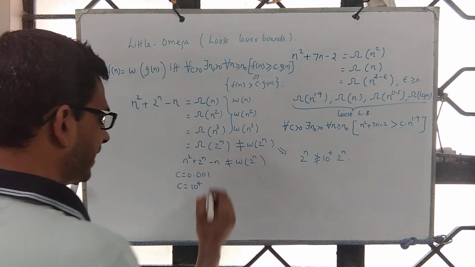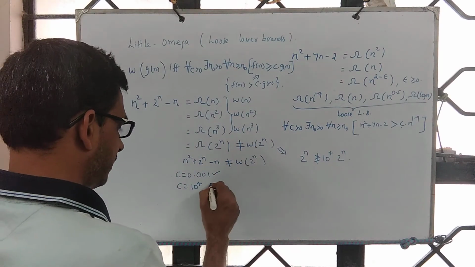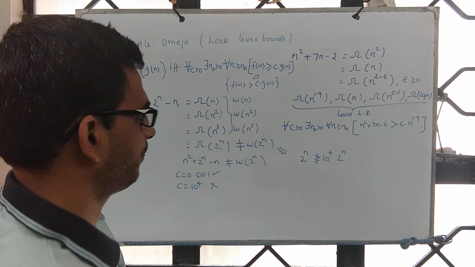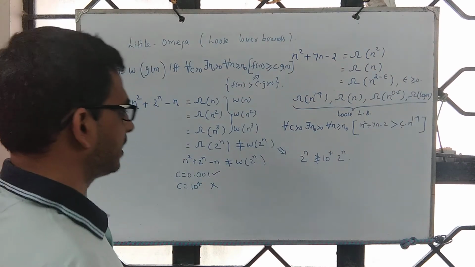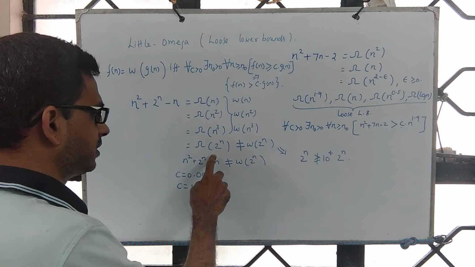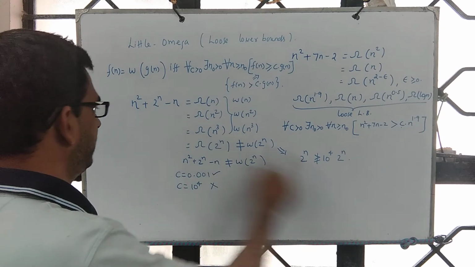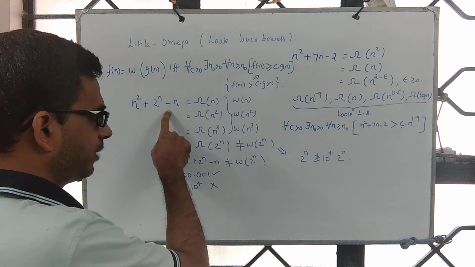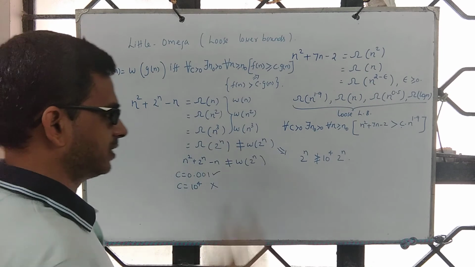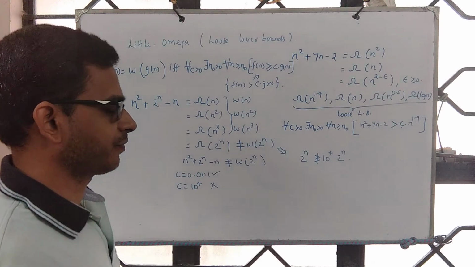And if you use that fact, if c is small, it's fine. If c is large, the answer is no. So that shows that 2 power n is not little omega of 2 power n. So this one is not little omega of 2 power n, whereas the rest are all true.